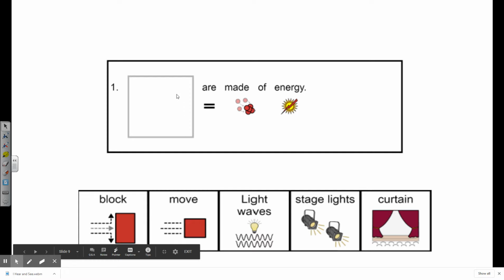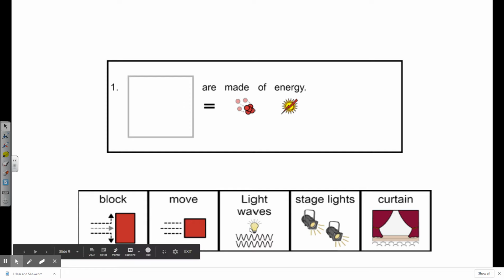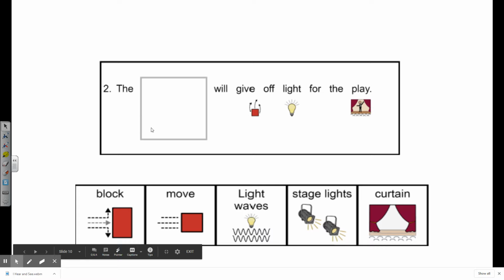So, number 1, blank are made of energy. Block, move, light waves, stage lights, or curtain. Light waves. The blank will give off light for the play. The stage lights will give off light.